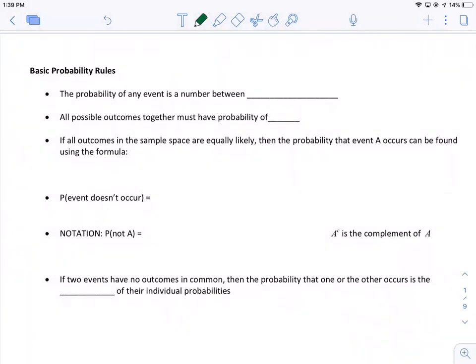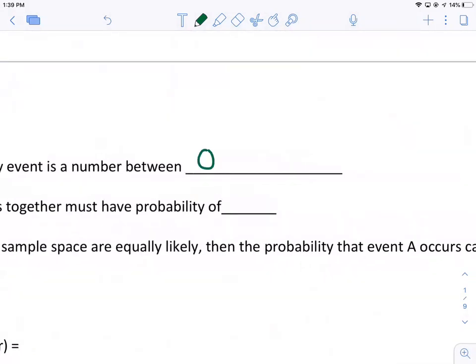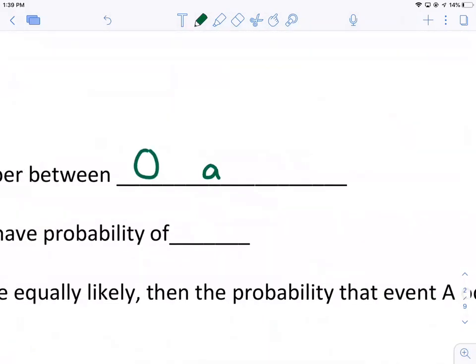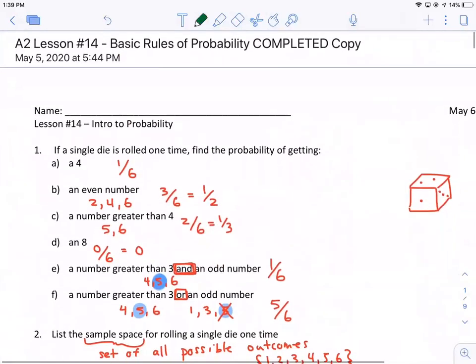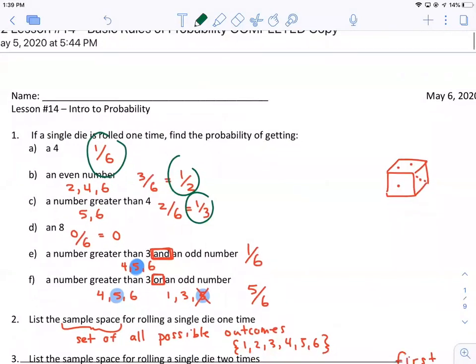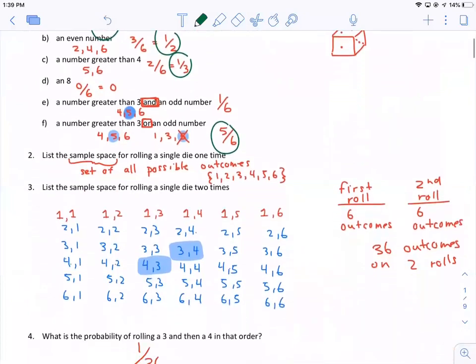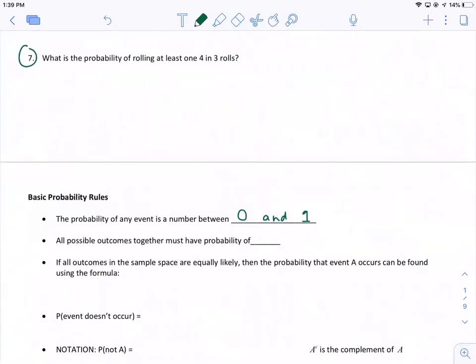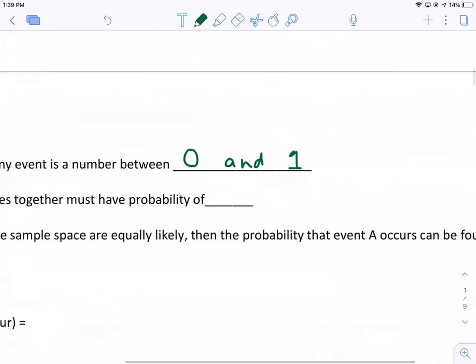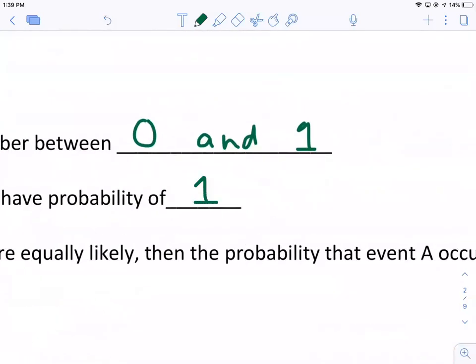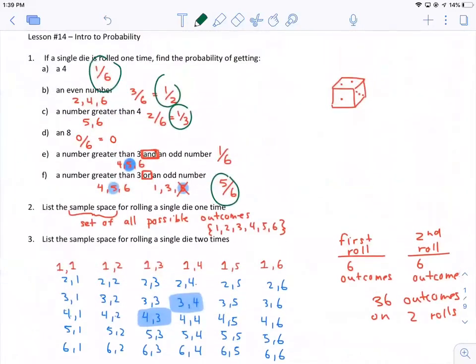The probability of any event is going to be in between 0, which means it's impossible, and 1, which means it's guaranteed. That's 100%. All the probabilities we listed above, a sixth, a half, a third, five sixths, are all found between the numbers 0 and 1 on the number line. You can convert them all to decimals and therefore to percentages if you wanted to. When you add up all the possible outcomes, the probability has to be equal to 1, because something has to happen.